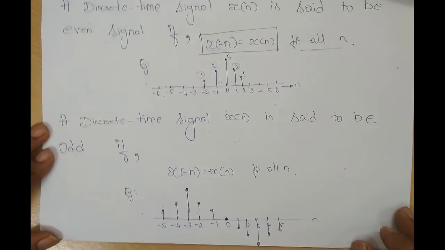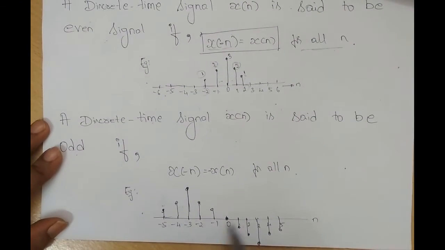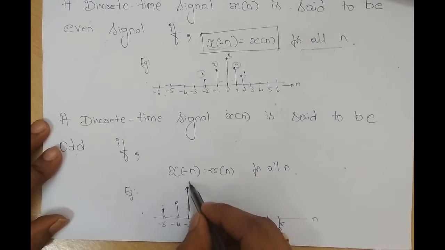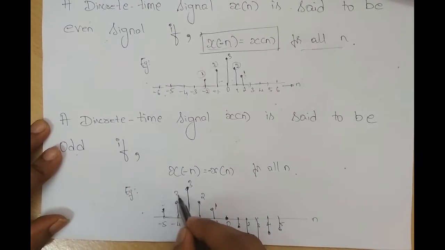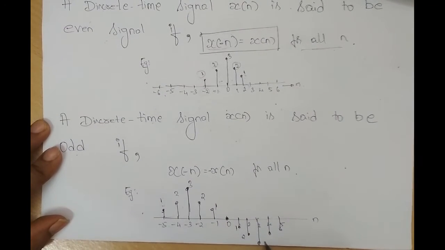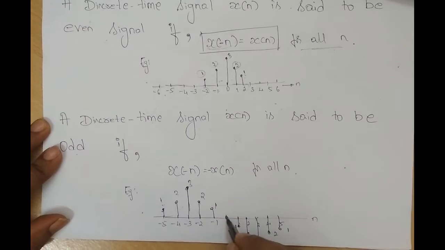So this is an example of an odd signal. Let me address the samples. So this is 3, 2, 1. This is 2, 1, and again this is 1, 2, 3, with 0 at the center.